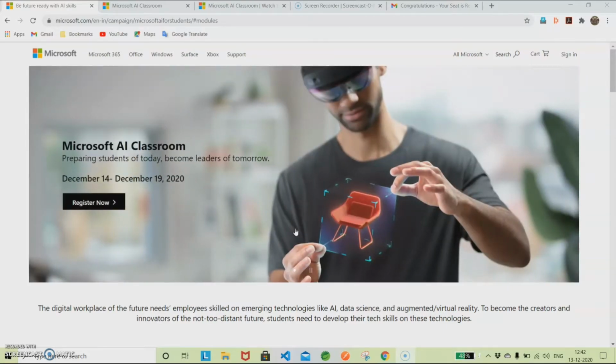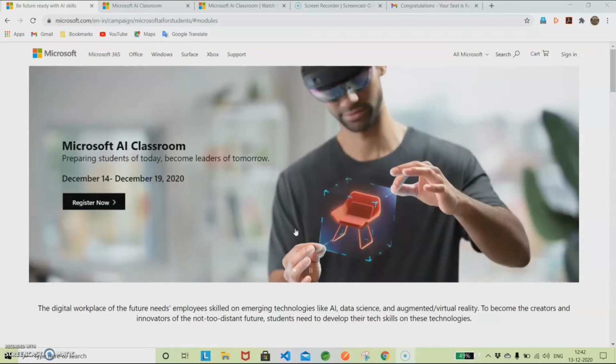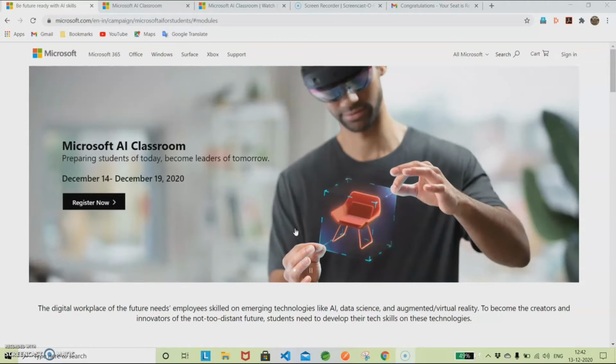Today I am going to explain about the free course which is offered by Microsoft. Everyone knows that AI and ML is the top-graded technology in the IT industry. So if you get a chance to learn this technology as a free course from a top-graded company like Microsoft, it will be very good, right? So today I am going to explain how to take this course for free from Microsoft. So come on, let us go inside the video.